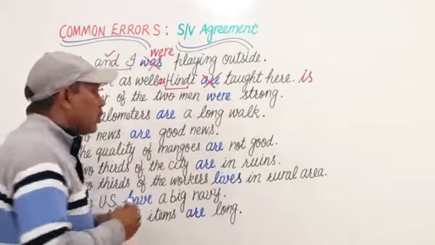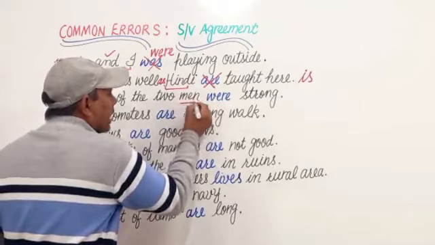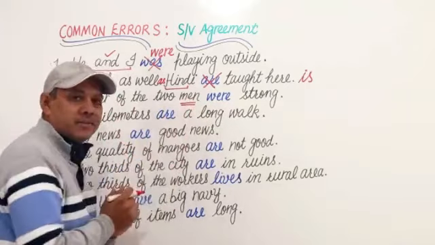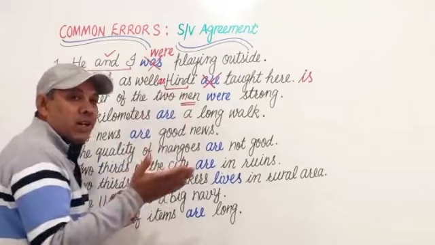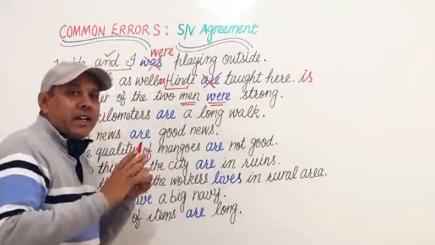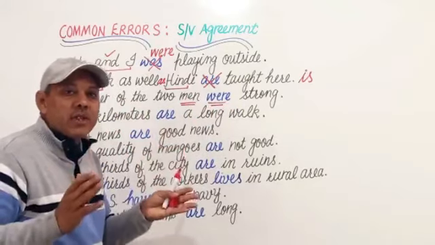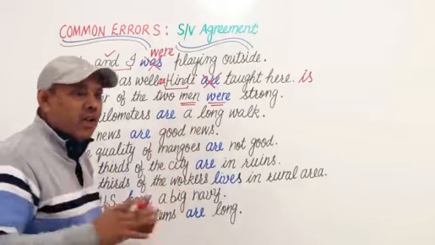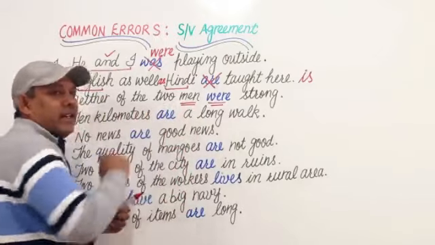बच्चे कंफ्यूज कहां होते हैं? इस वर्ब से पहले वाला ये सब्जेक्ट देख लेते हैं, ये नाउन देख लेते हैं जो कि प्लूरल है। Men, plural, and the verb is also plural, and the students get confused. But is it the true subject of this sentence? No. Read the subject completely.